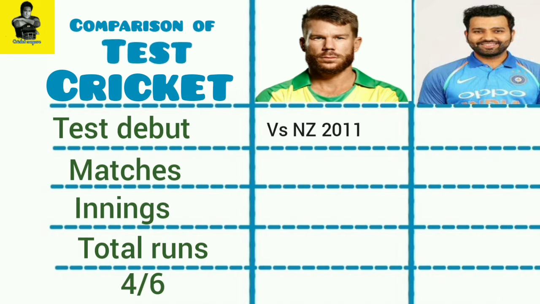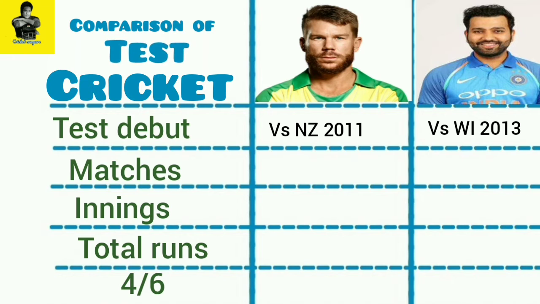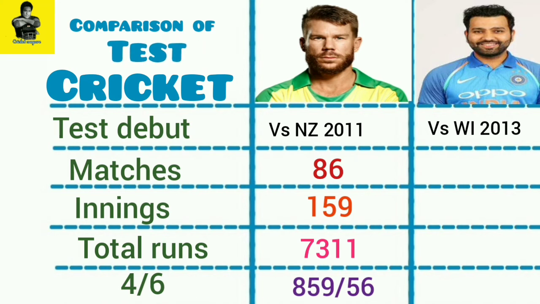David Warner made his test debut against New Zealand in 2011 and Rohit Sharma made his test debut in 2013 against West Indies. David Warner, who has played 86 tests, has scored 7,311 runs in 159 innings with 859 fours and 56 sixes. Rohit Sharma, who has played 42 tests, has scored 2,909 runs in 72 innings with 309 fours